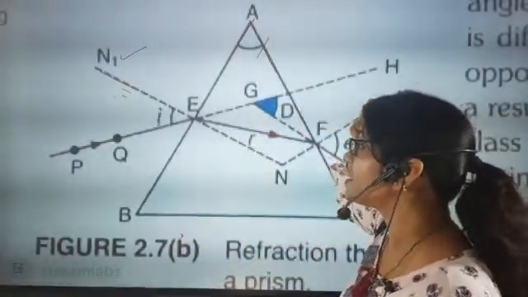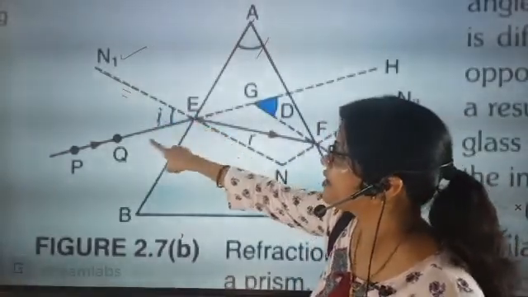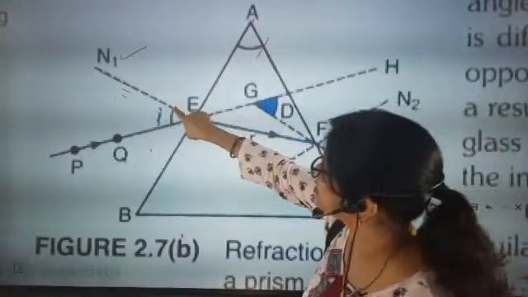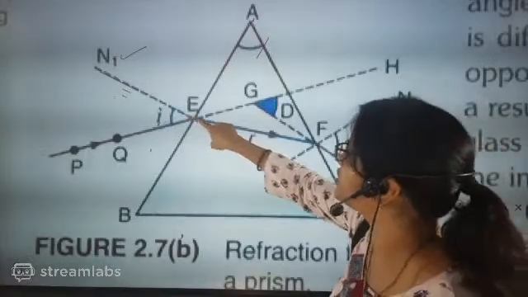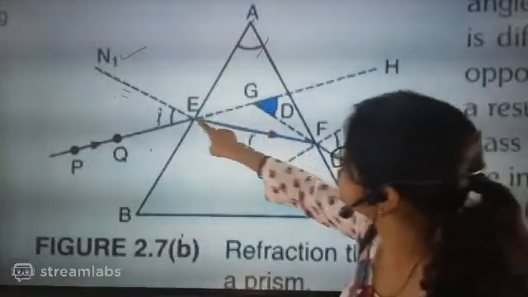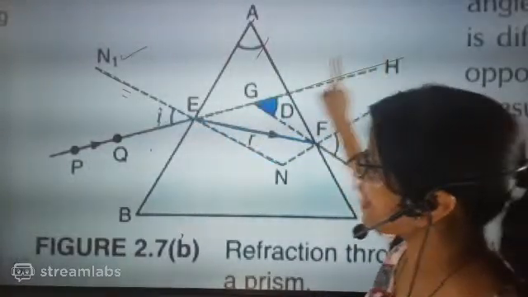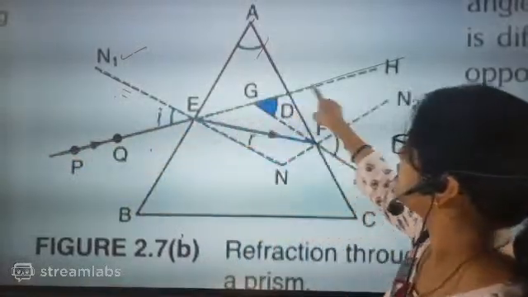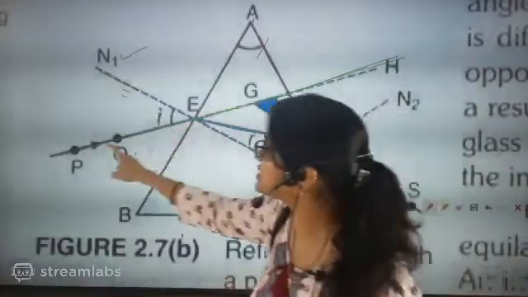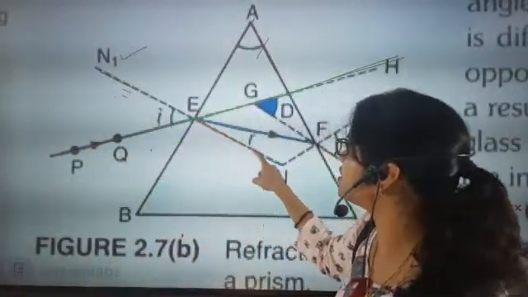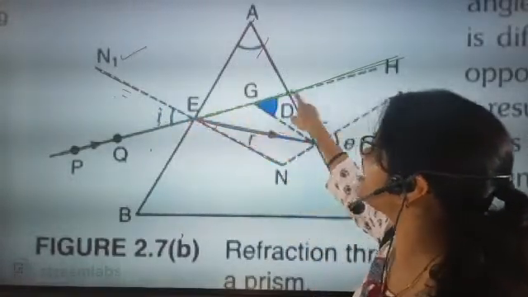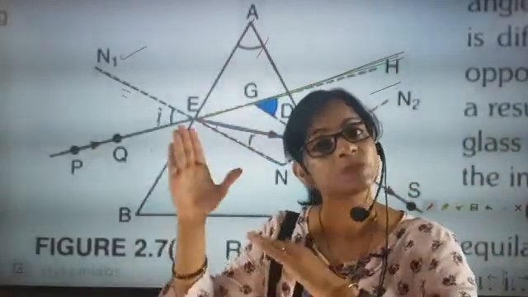Now we are going to see that the moment light enters from a rarer medium to a denser medium, it will bend towards the normal. You see, beta, this is the normal and it is bending towards the normal. What is the usual path of light? The path of light was supposed to be this. But did the light go like that? No. The moment light entered, by making a certain angle, it bent towards the normal. So this was the expected path.